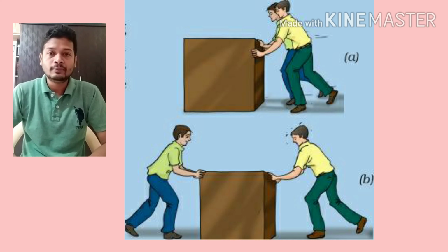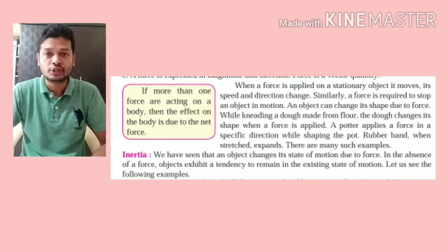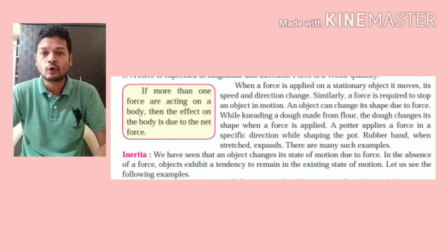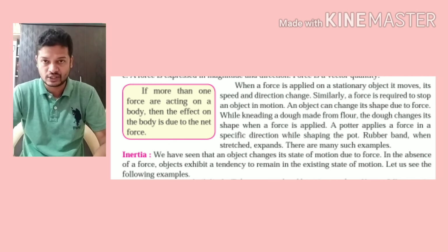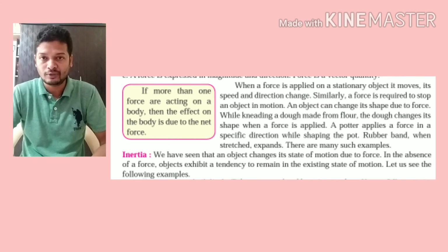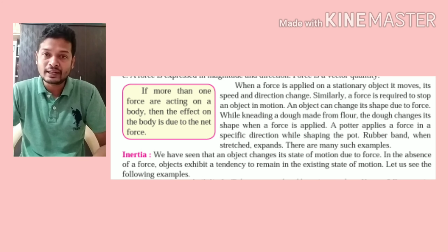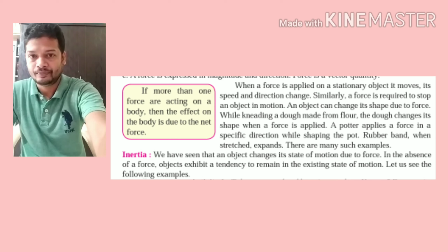Now the next concept we are going to start with today is inertia. What is inertia? In short, it is the ability of an object to stay in a state of rest or in a state of constant, uniform motion. If the body is moving, it tries to keep moving, and if the object is at rest, it tries to stay at rest.